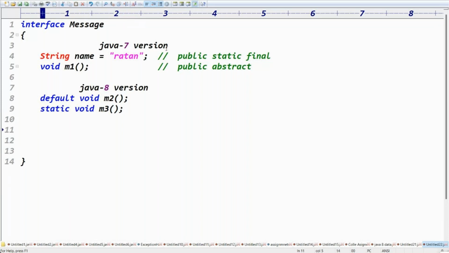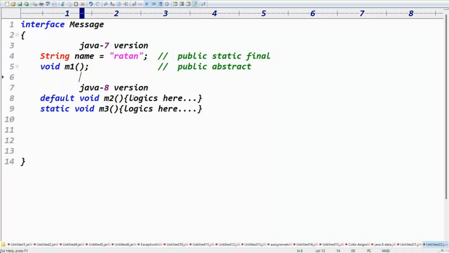Default methods and static methods are both declarations and implementations. We have some logic here, implementations, exactly. So this is from Java 8th version.